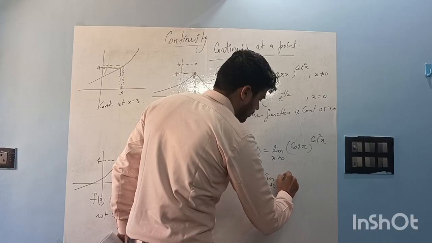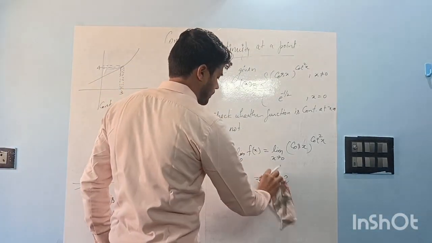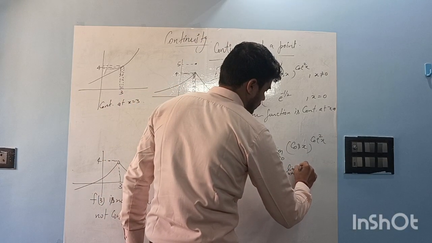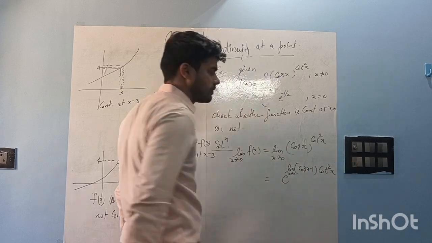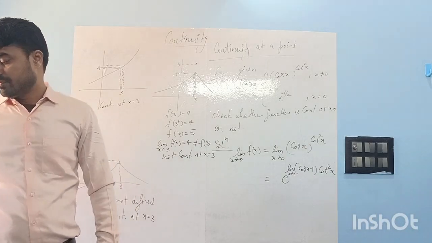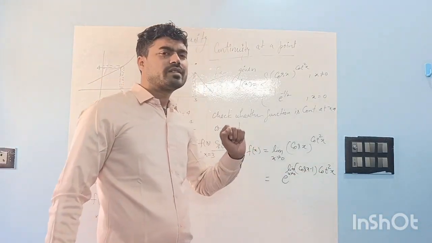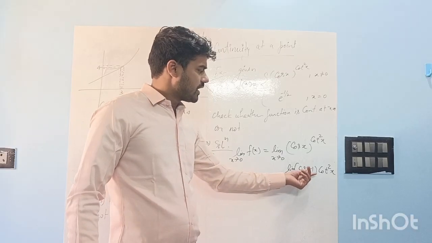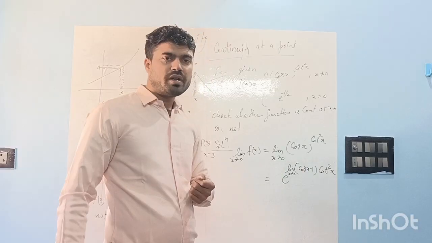Limit x tends to 0, e to the power, e to the power limit x tends to 0 of (cos x minus 1) into cot square x, right? Cos x minus 1, we have studied the standard form (1 minus cos x) by x square, right? And cot square x we can convert into 1 by tan square x. Here we are getting our 0 by 0 form, no? If we write cot square x as 1 by tan square x, it will be 0 by 0 form.